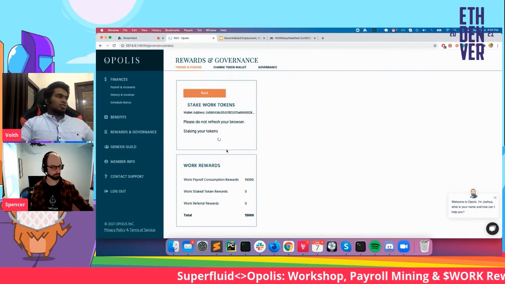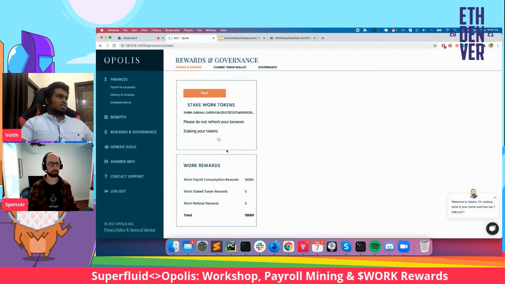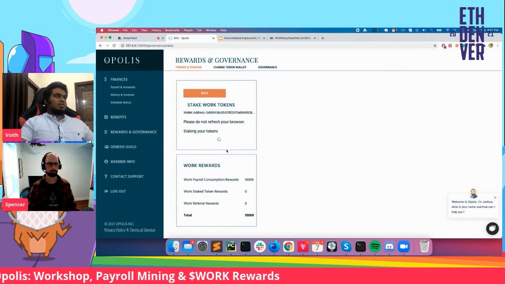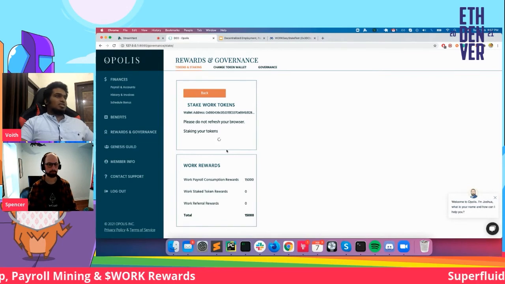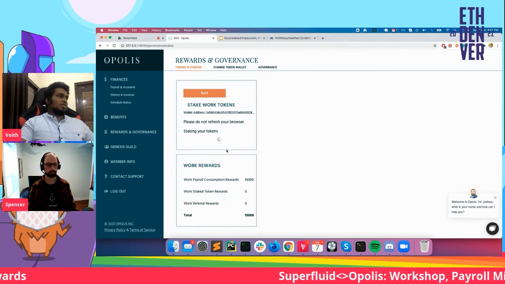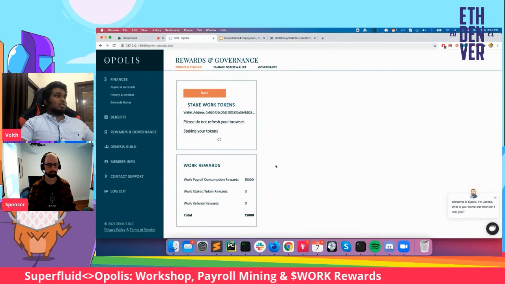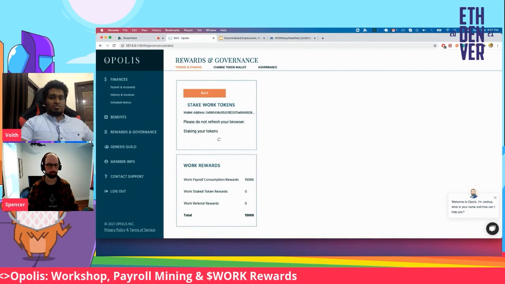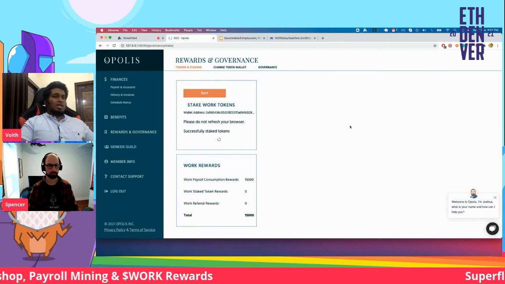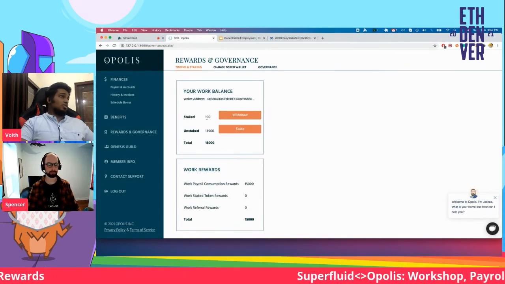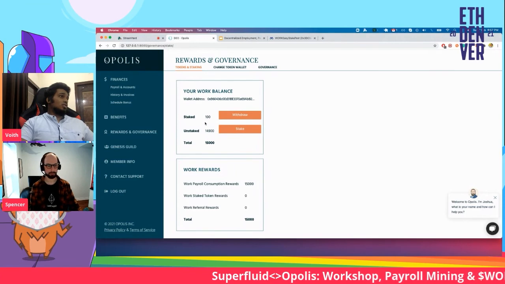Now, if you use something like MetaMask, you would have to approve the transaction, right? And the way this works is you need to make two different calls. One is the approve call to the ERC20 token, and then the actual staking call to the staking smart contract. But guess what? You don't have to worry about any of that using this. All of that happens behind the scenes. And there you go. You see that your tokens have been staked.